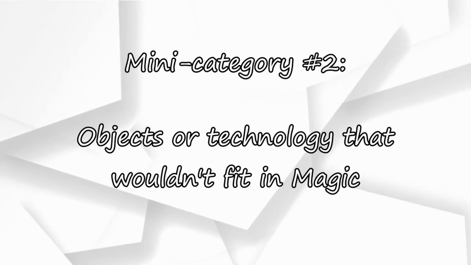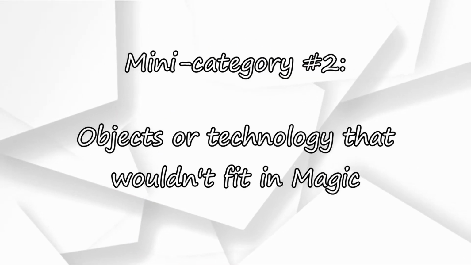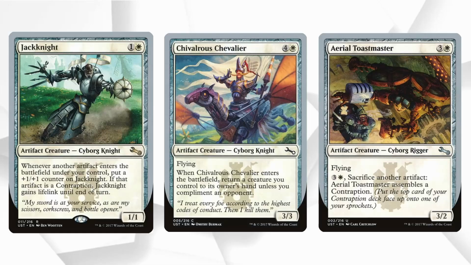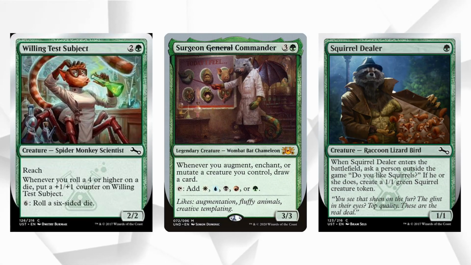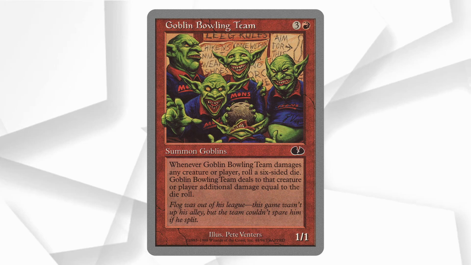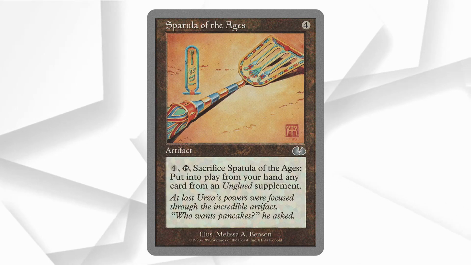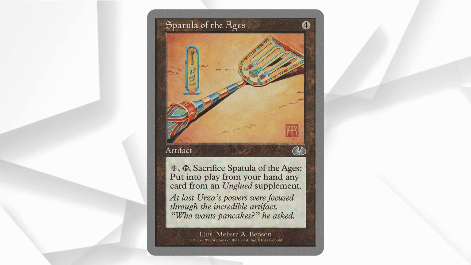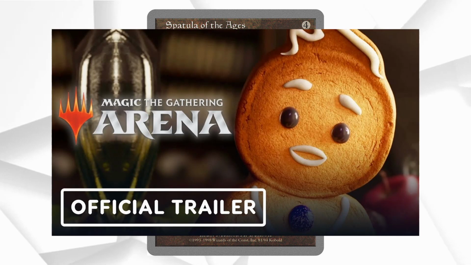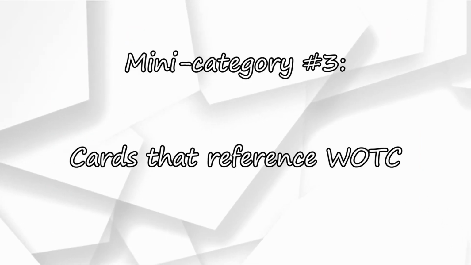Meta-category 2 is objects or technology that don't or wouldn't really fit into Magic. There goes all the cyborgs, most of the crossbreed labs creatures, the lasers, the Goblin Bowling Team, and you do not know how long I took going frame by frame through the Eldraine trailer just to find a spatula, but I am sorry.